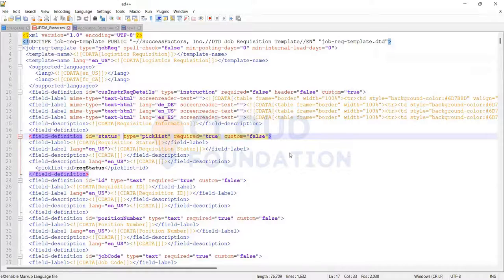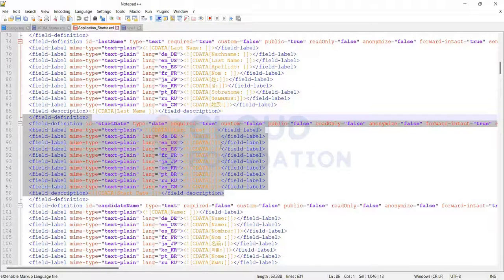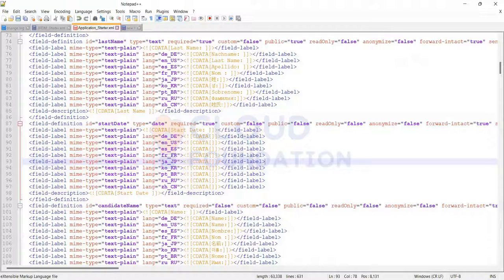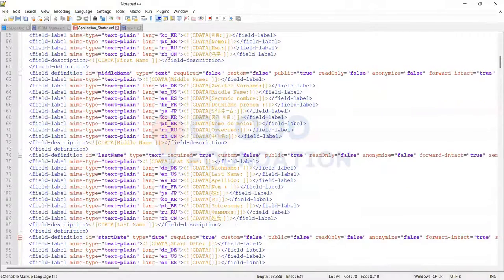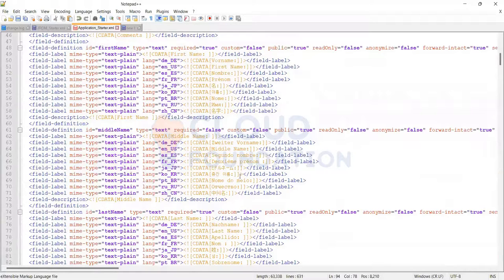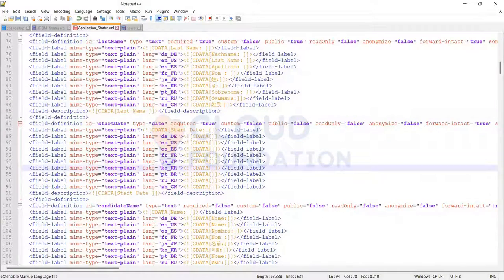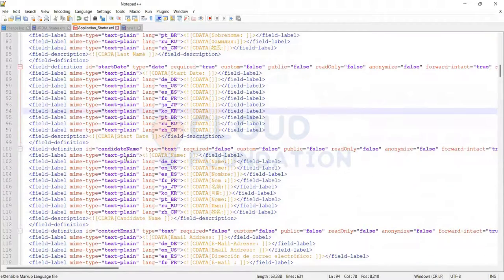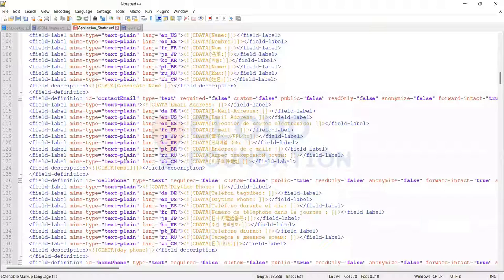The application is specific to each candidate. First name, last name is an individual person's name, right? The data is captured this way: first name, middle name, last name. When is the start date of the job, if it's selected? Candidate name, contact email ID, cell phone of the candidate, phone, fax, address, city, state, zip, country. These are all standard.